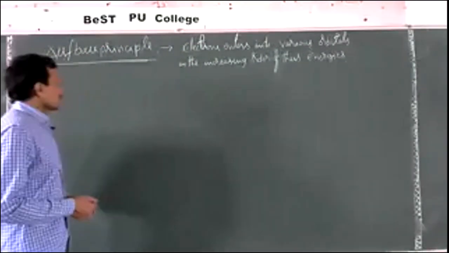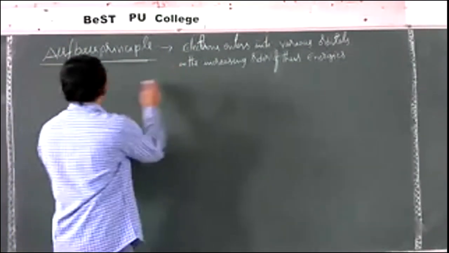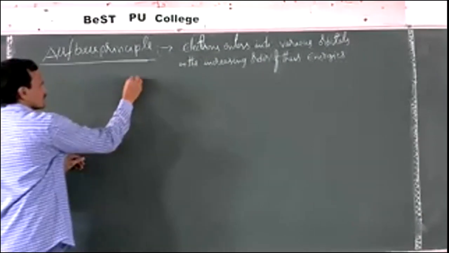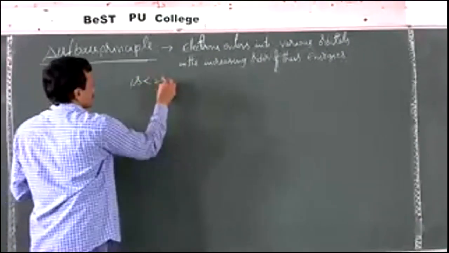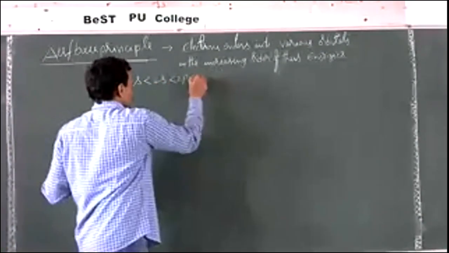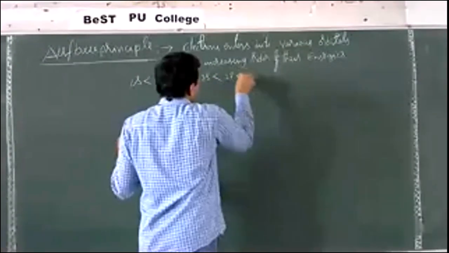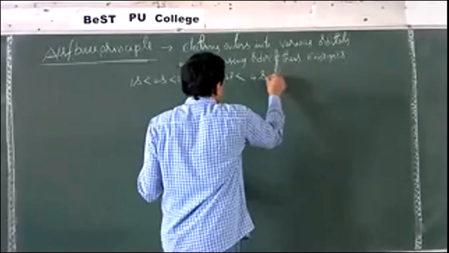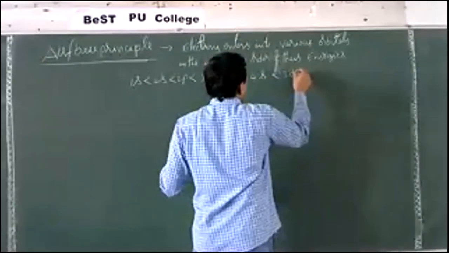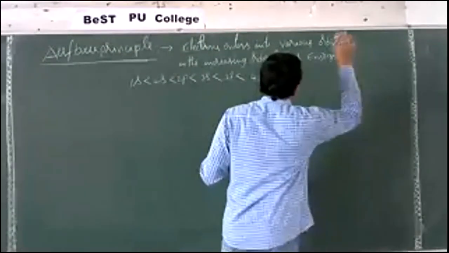As you know, the energies of various orbitals are given as 1s less than 2s less than 2p less than 3s less than 3p less than 4s, which is less than 3d, and so on.